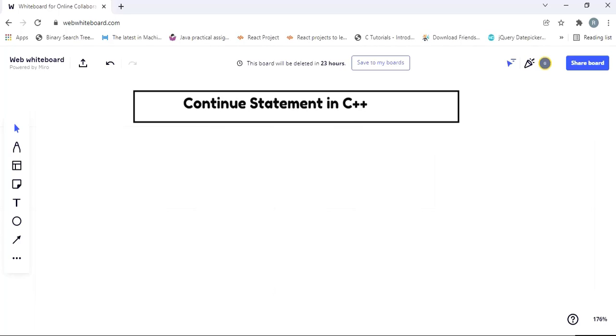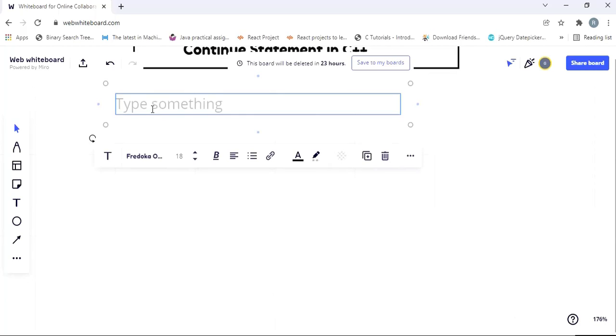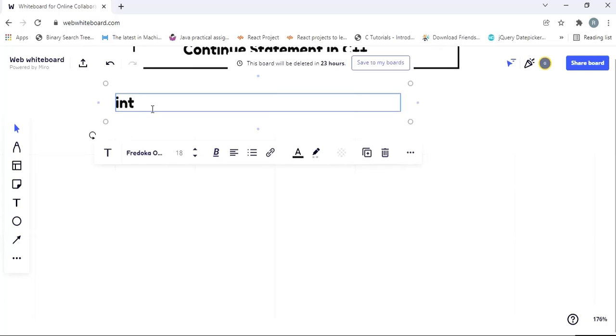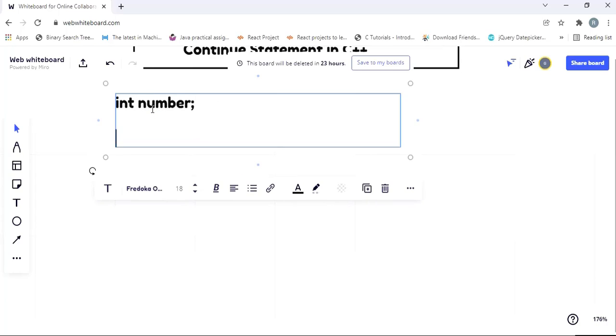In order to use this continue statement, C++ uses a keyword called continue. Let me give you a quick example of how to skip a portion of code within the loop using this continue keyword. Here I'm going to write a program, then I will execute it in the text editor. Let's say I'm going to have a variable, and I'm going to call this variable an integer number. Now I'm going to have the for loop.